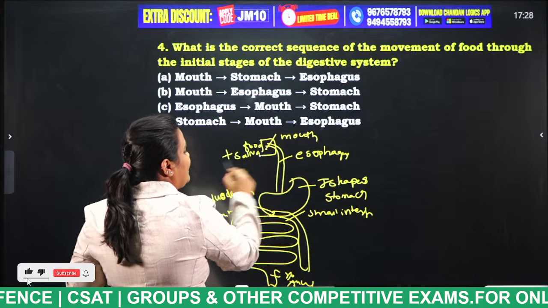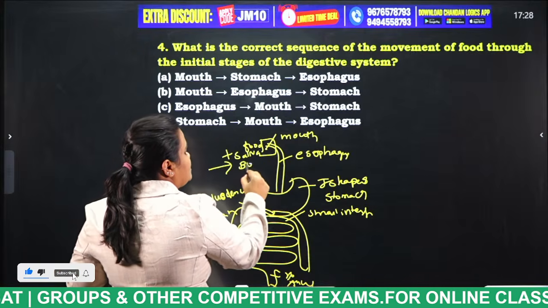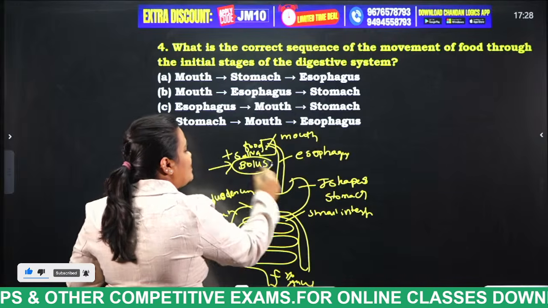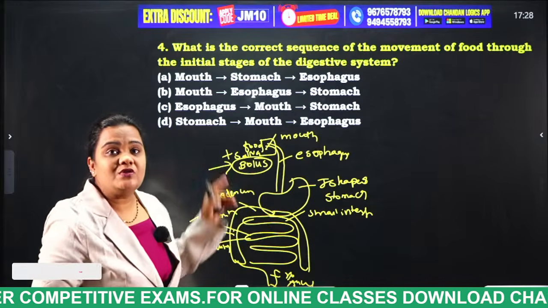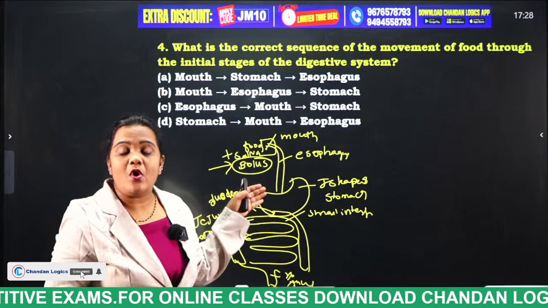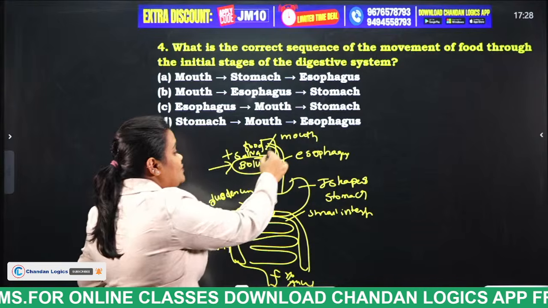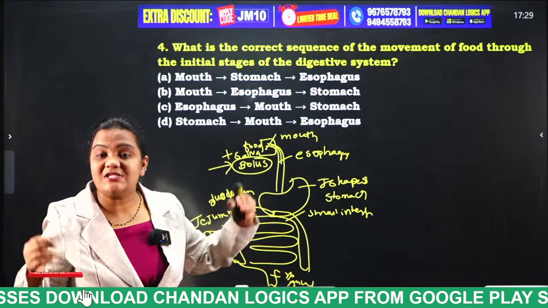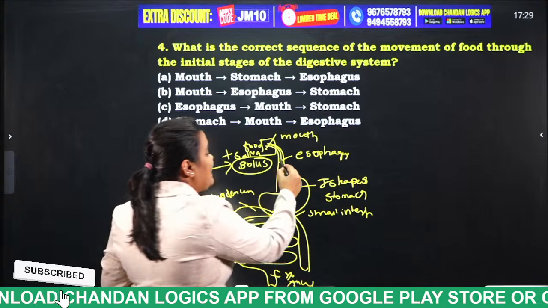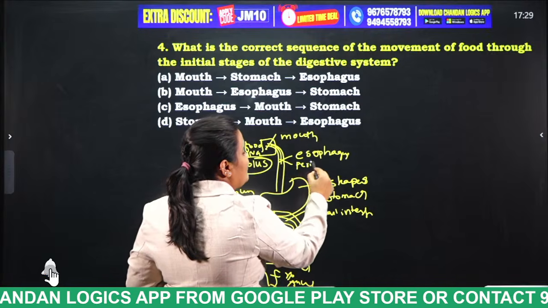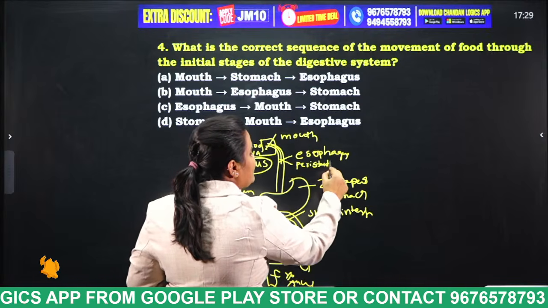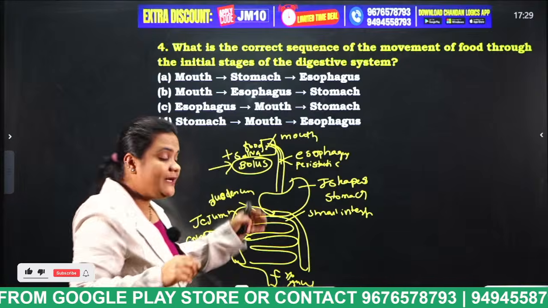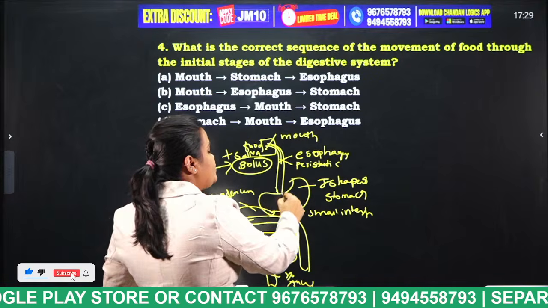So, what will you get? We will get bolus. The mixture of food plus saliva is known as what, students? Bolus. So, this bolus will enter into the esophagus. What type of contractions takes place here, students? Peristaltic movements. Due to the peristaltic movements, this bolus will enter into the J-shaped stomach.